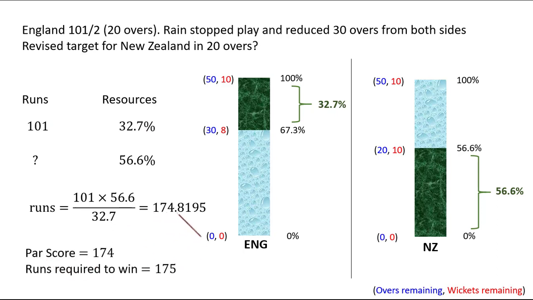So the par score is the integer value of this, which is 174, and plus 1 is the runs required to win. So the target for New Zealand should be 175.